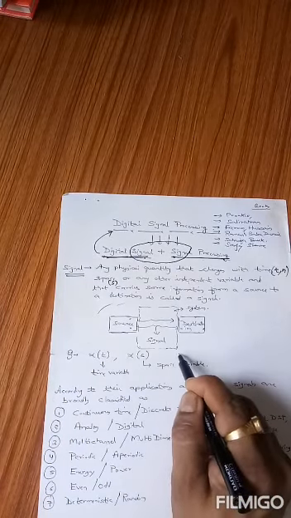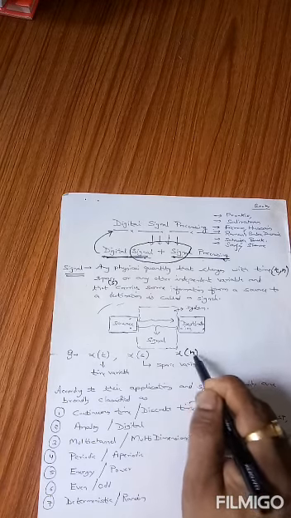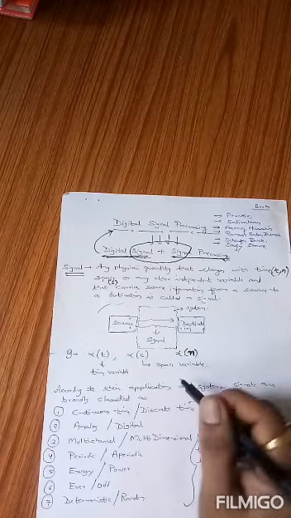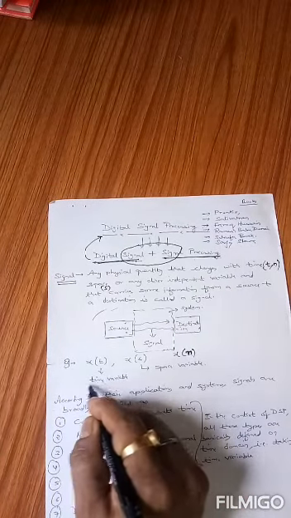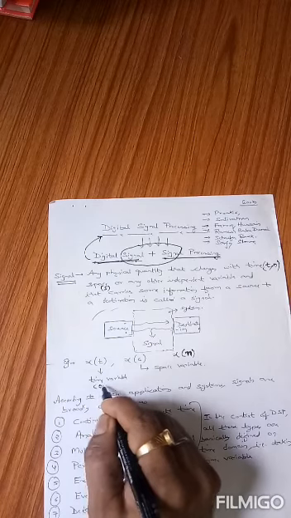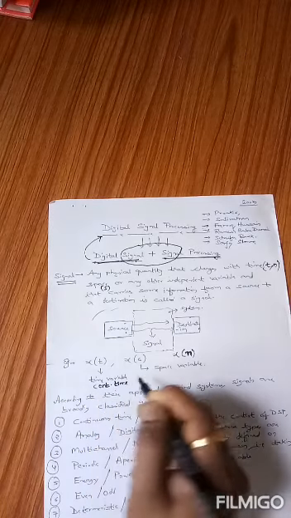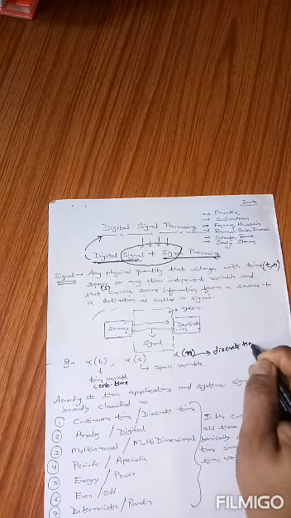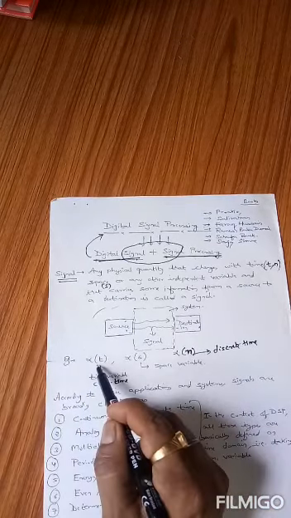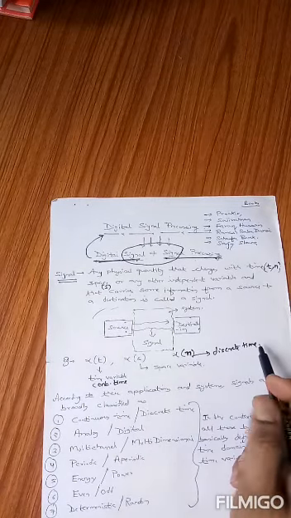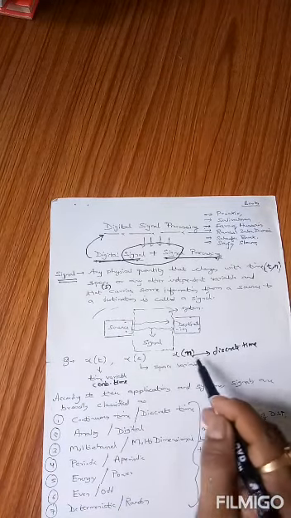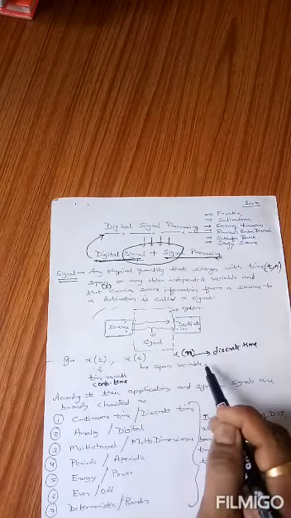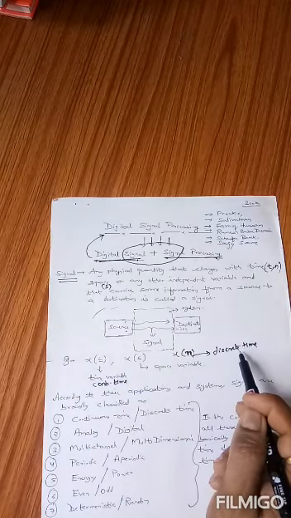Similarly, I can also define another example, that is x of n. Here t and n both represent time variable, but what is the difference? This t defines continuous time, and here n defines discrete time. So one is a continuous time signal, another one is a discrete time signal. We will see what continuous time or discrete time signals are. But the time variable for a continuous time signal is small t, and the time variable for a discrete time signal is small n.